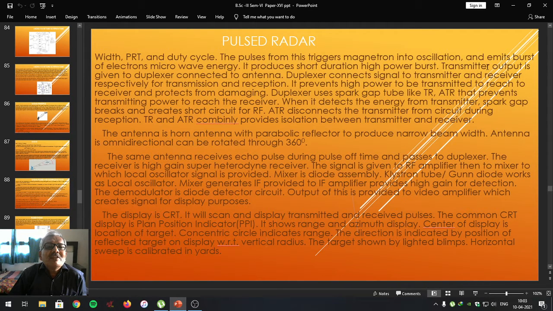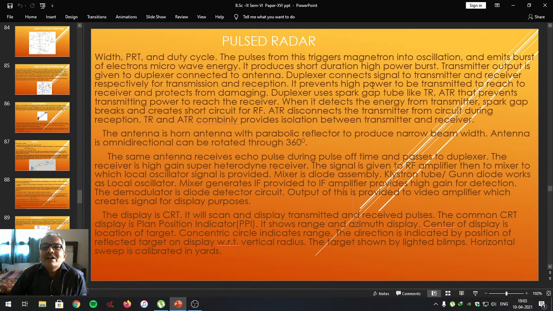Transmitter output is given to the duplexer connected to the antenna. The duplexer connects a single antenna to the transmitter as well as to the receiver, respectively for transmission and reception.